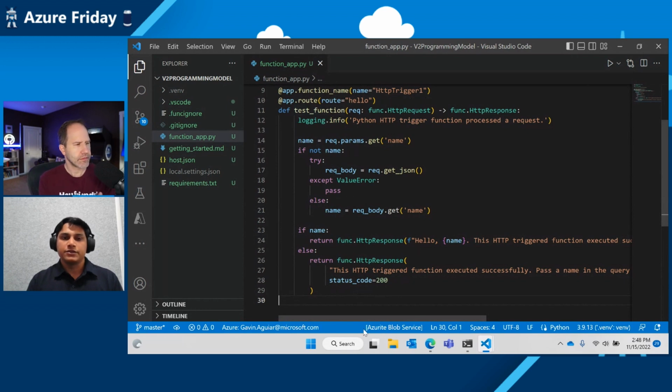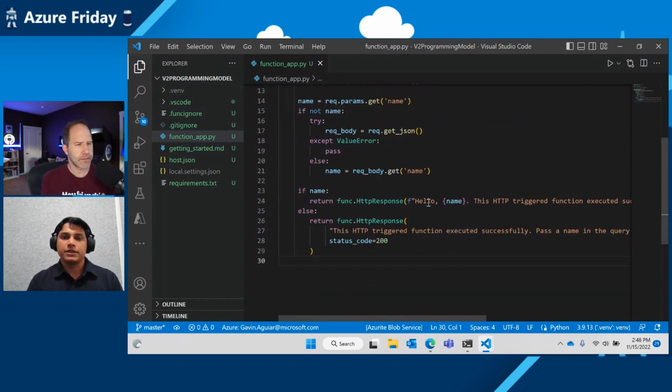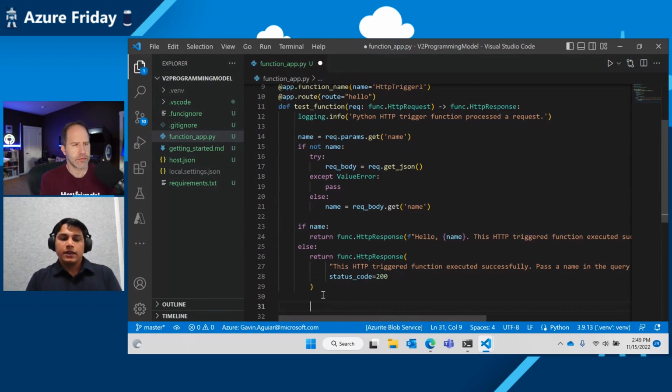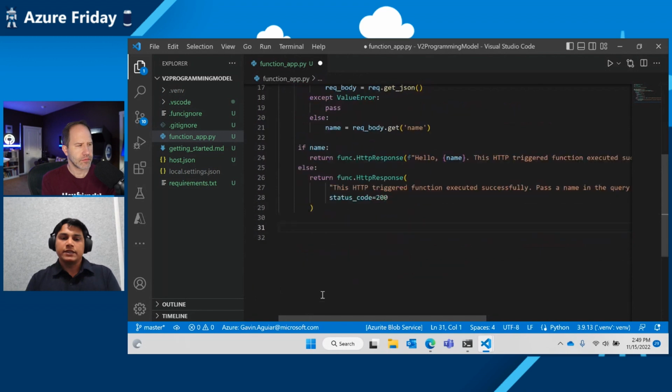And this is the sample code which comes along with it. So the user can actually just run this and see if their function is working. So this is the easier way to create a function using the command palette. But let me show you how we can create this on the fly also.